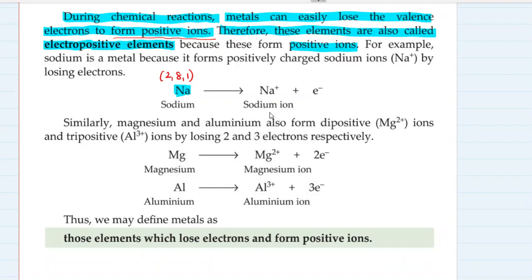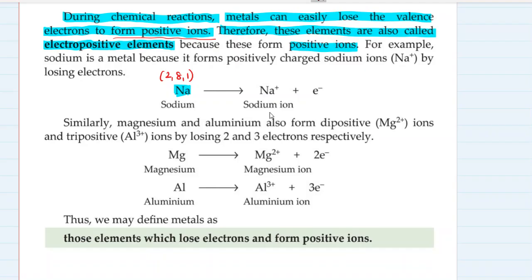Okay, so these noble gases are helium, neon, argon, krypton, xenon, radon. These are all the noble gases. Why are they known as noble gases? They are known as noble gases because in their outermost shell there are 8 electrons. That means their outermost shell is completely filled with electrons. But what about sodium over here?